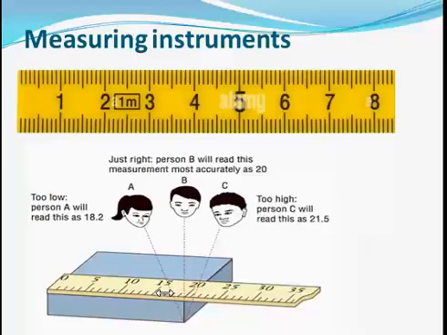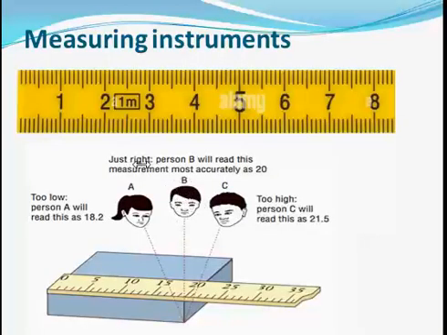That error is known as parallax error. Parallax error is caused when you take a reading from a meter rule without looking directly, vertically down at it, but rather from a slant angle. By looking at a slant angle, you might end up missing some division. As you can see now, the only student that got the reading correctly is student B.